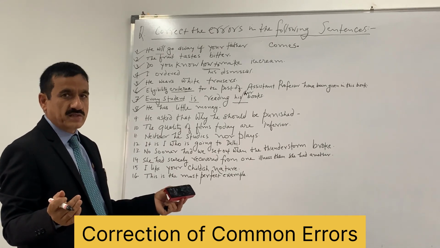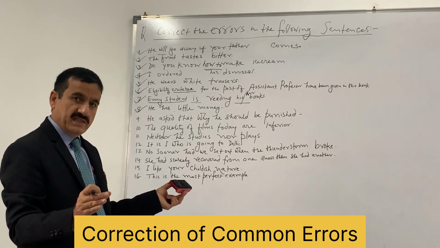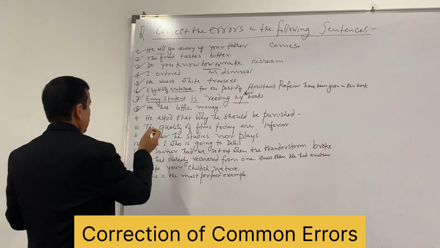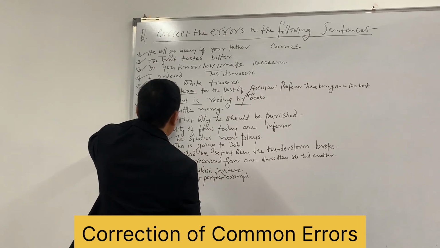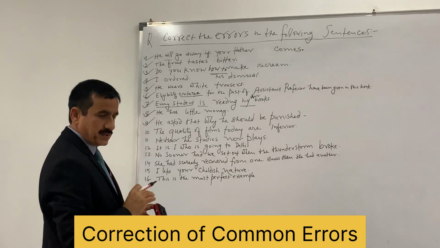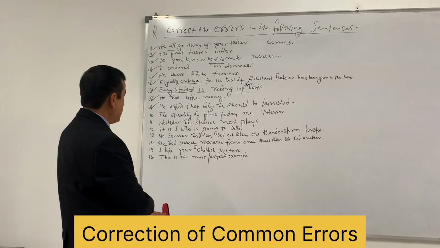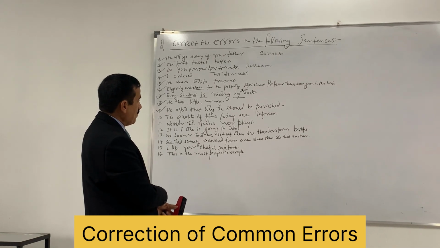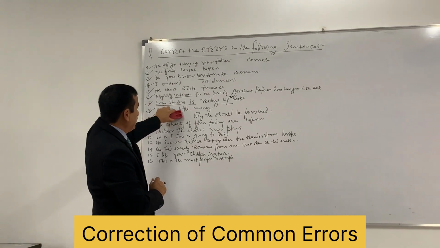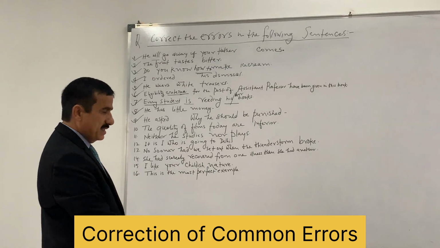No money almost. But a little means some money. And some is used for a little also, that is uncountable, and a few also, that is countable. So he has little money. Next, he asked that why he should be punished. Here, why he should be punished. He asked why he should be punished. So that is redundant here. That is not required.